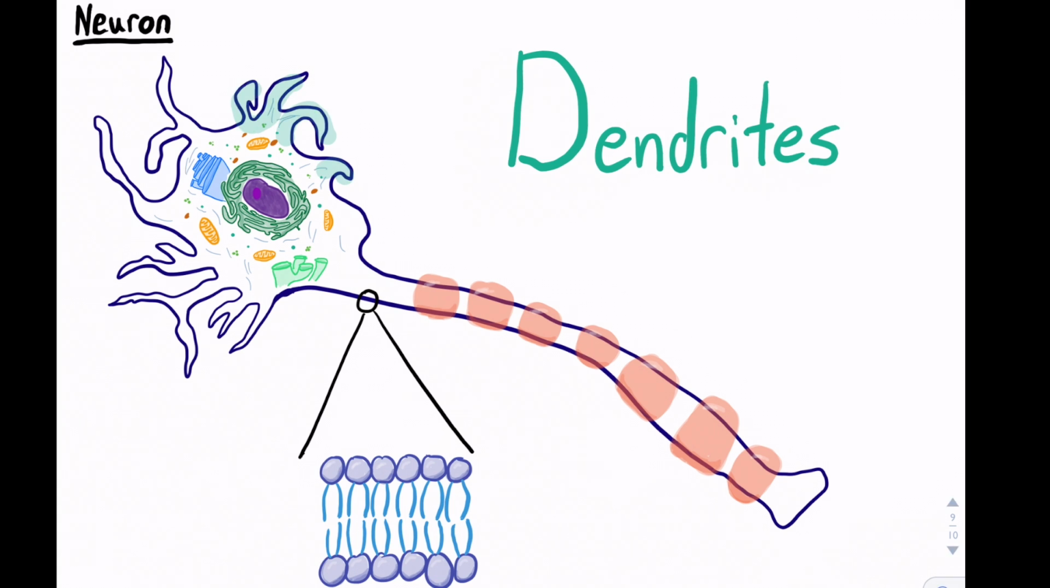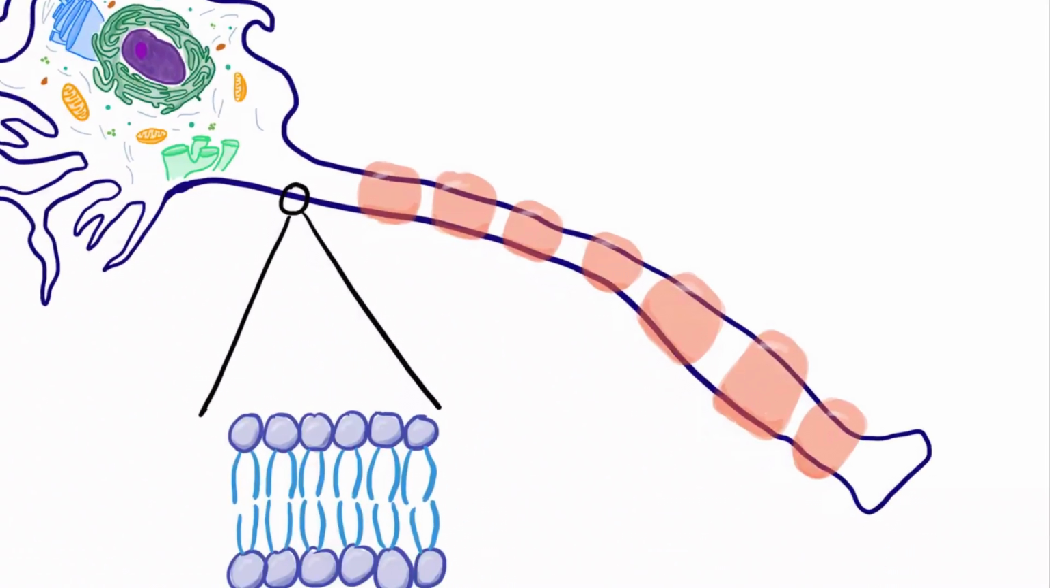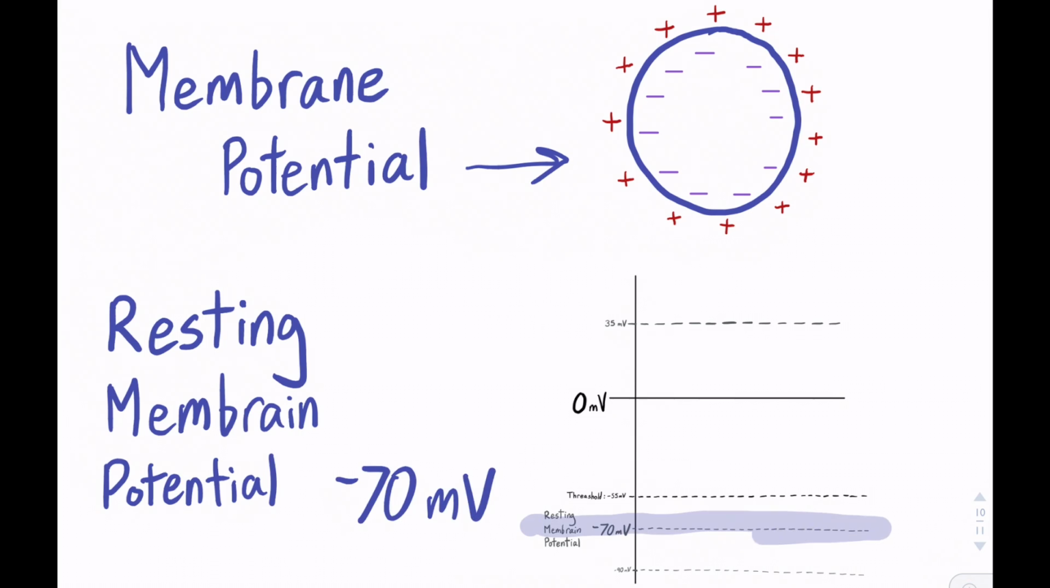To start off, the cell receives a signal or a stimulus in one of its dendrites. At this point, the cell is around negative 70 millivolts. It is negative because of the anions in the cell.